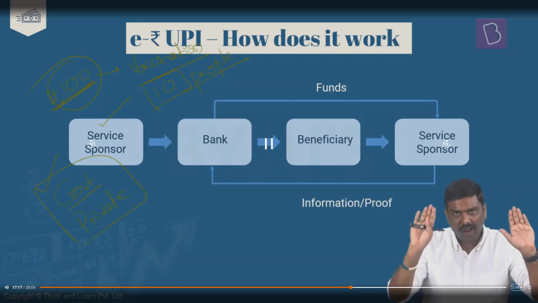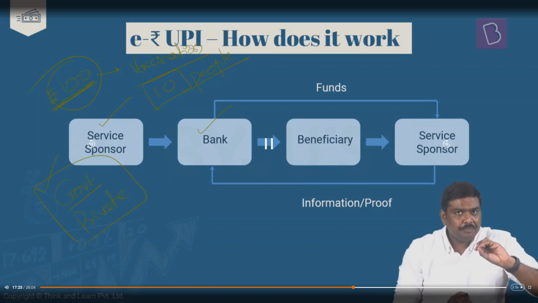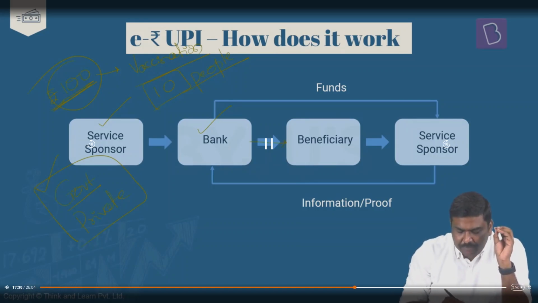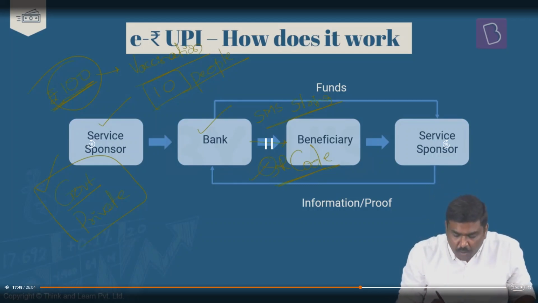Now they will take the list of the beneficiaries and the 100 rupees to a bank and submit both of them. Once they submit both of them to the bank, the bank has received the amount. It knows who the 10 people are. It will send either an SMS string, which will consist of a password, or it will send a QR code. Either an SMS string having a password in it, or a QR code will be sent to the mobile number of this beneficiary.